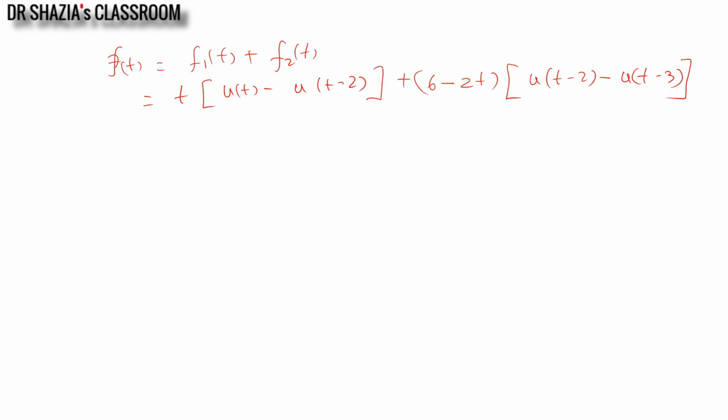Now I will show another alternative method to generate the expression. Let us take another example where I have considered a sawtooth waveform.